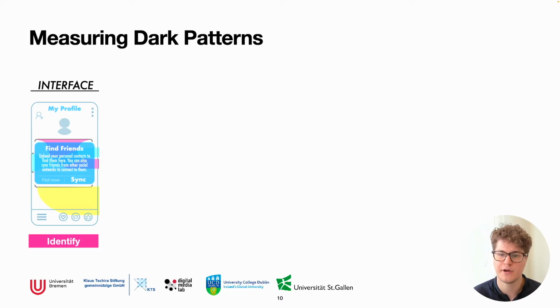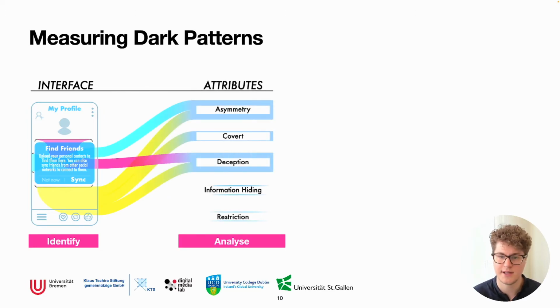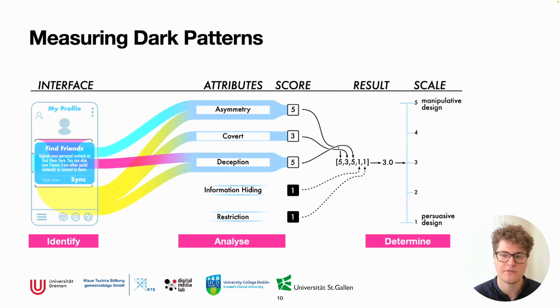We begin by identifying problems that lie within an interface. In the context of CUIs, this could be unwanted notifications or hidden subscriptions that are hard to identify when nested deep within a dialog. In a second step, the current interaction can then be analyzed using the 5 questions. Each of the 5 questions is phrased in a way that allows quantification from 1 to 5, or from not at all to extremely. In the last phase, the determination phase, we get a resulting score that is the average of the accumulated scores for each of the characteristics.